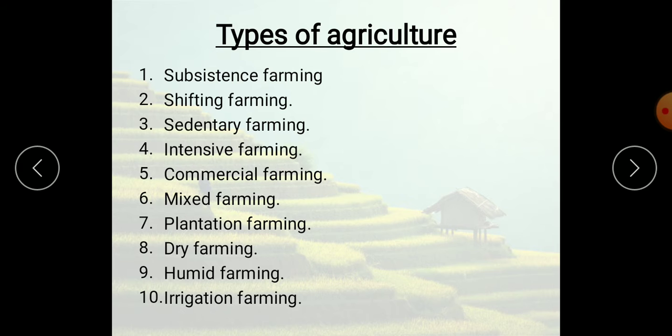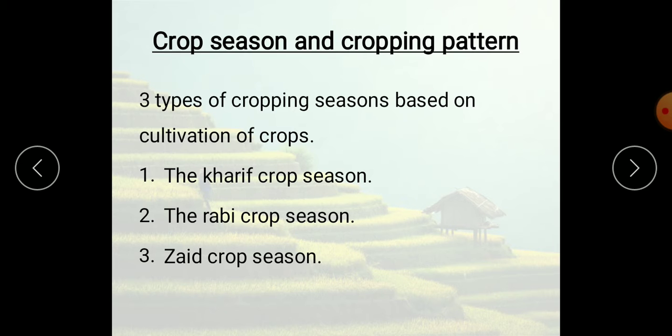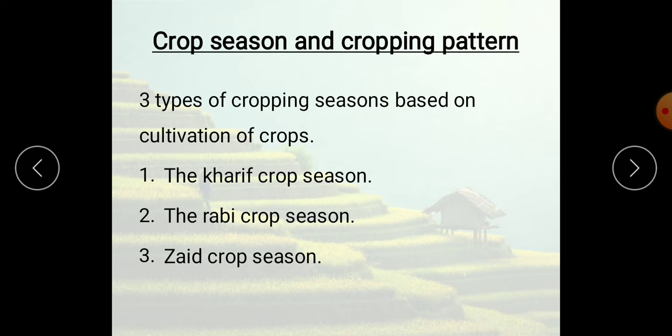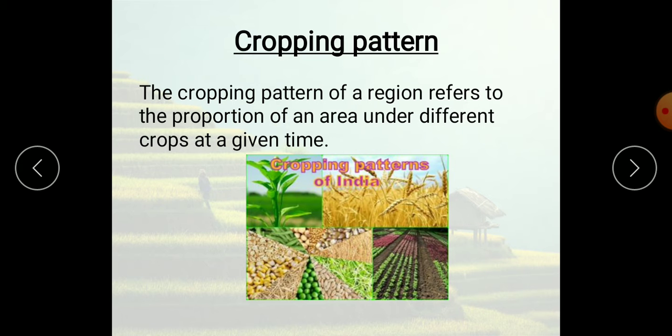And I have mentioned all the different types of irrigation method. Crop seasons also I mentioned. And one more thing I want to tell you, children, Zaid crop season. That is in between Kharif season and Rabi season, is called Zaid. Okay. And this cropping pattern also I have mentioned. Now the cropping pattern of a region refers to the production of an area under different crops at a given time. Different multi grains they'll grow.